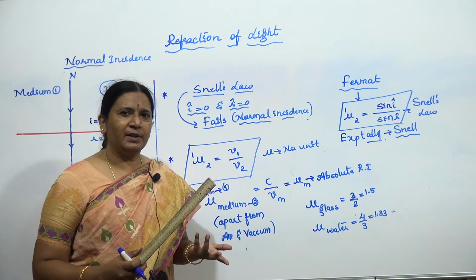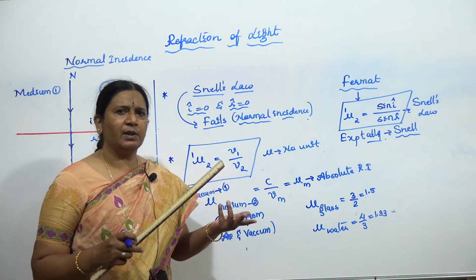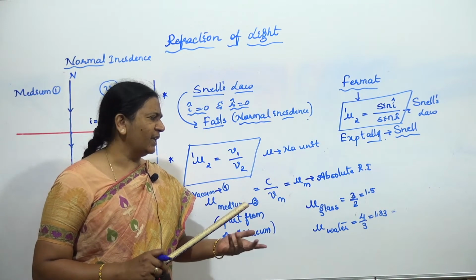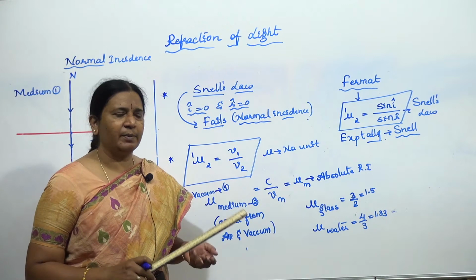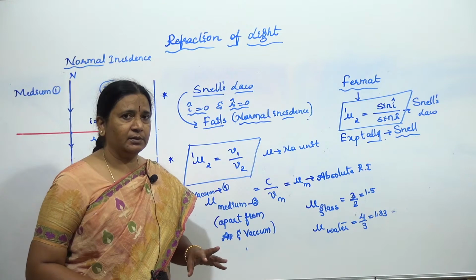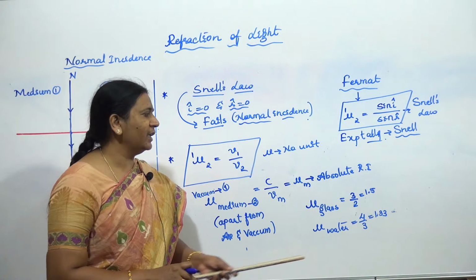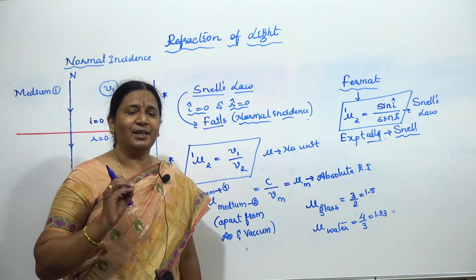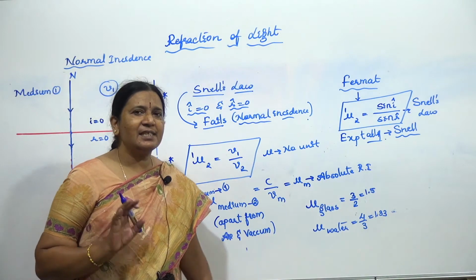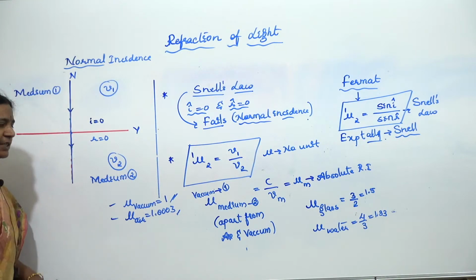Glass also differs. If it is denser, its value may be 1.6, 1.78, and water may vary, 1.33, 1.36. But do remember these two standard values while solving objective questions. Whenever they are not given, and you are not asked to determine them, you can take these standard values. And apart from that, better you remember these things also.